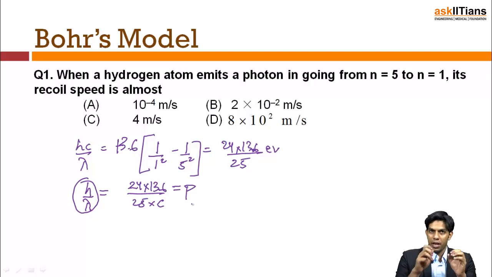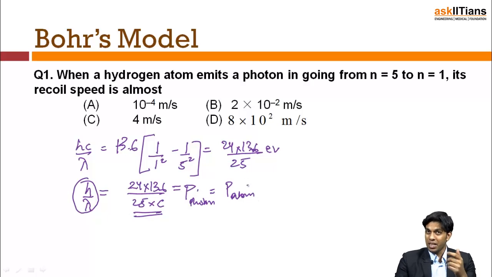The atom was at rest. Now the photon is ejected out and has a momentum p. Initially the total momentum of the system is 0, so the atom from which the photon was released now has the same amount of momentum in the opposite direction. Hence, the momentum of the photon is equal to the momentum of the hydrogen atom.